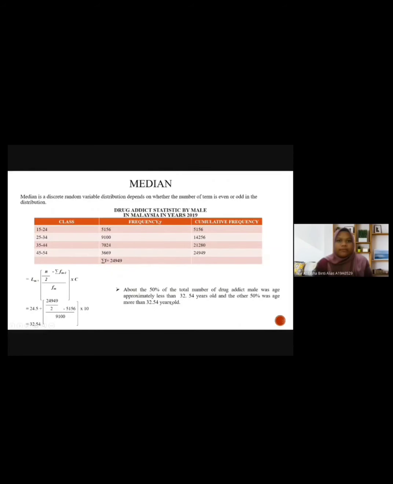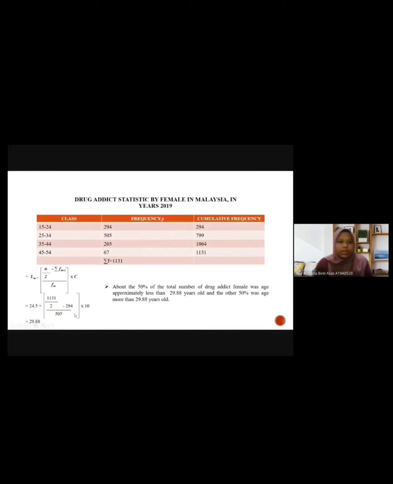And for female, we get 29.88. About 50% of the total number of female drug addicts was aged approximately less than 29.88 years old, and the other 50% was aged more than 29.88 years old.